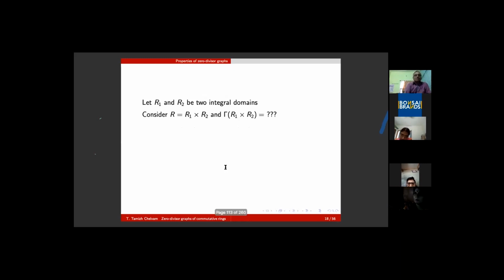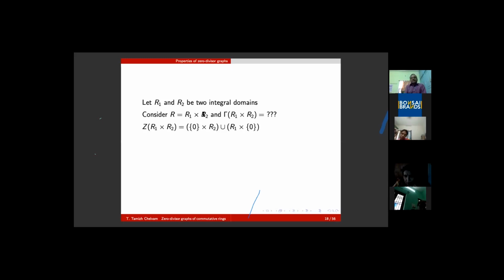Suppose R1 and R2 are integral domains. In fact, in mathematics, if anyone wants to enlarge an object, whatever it be, we naturally take the direct product. If you take two finite groups, the direct product is a larger group. If you take two finite rings, the direct product is a larger ring. So I consider R1 and R2 integral domains, so they don't have non-zero zero divisors. I consider the direct product of R1 and R2. Now my question is, what is the zero divisor graph of this R1 times R2?